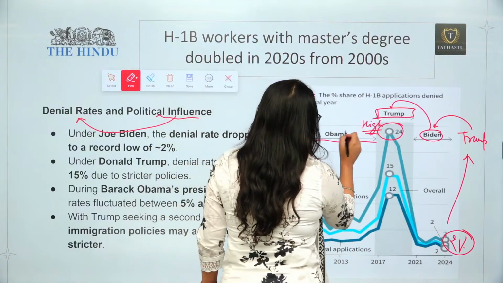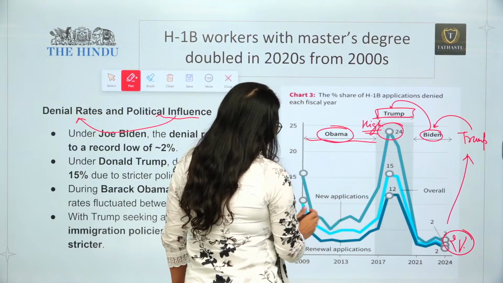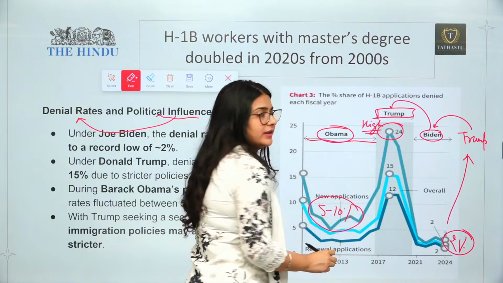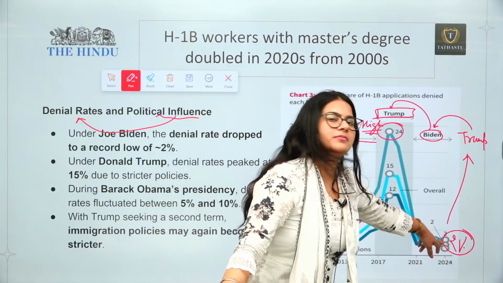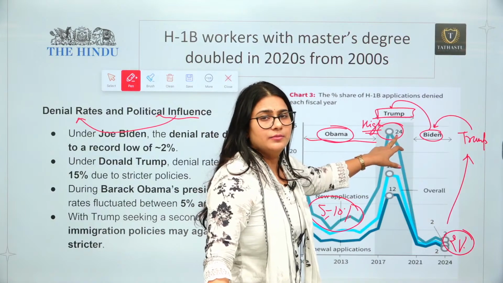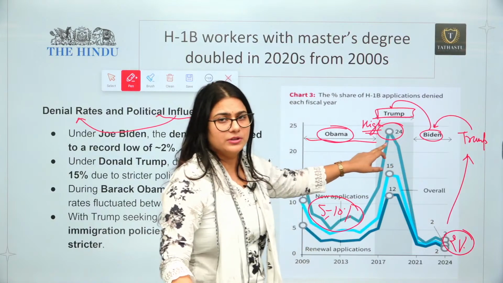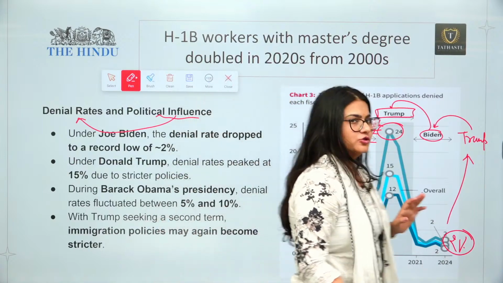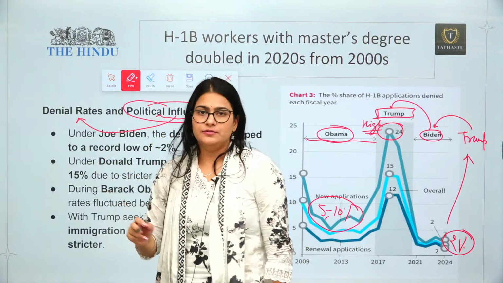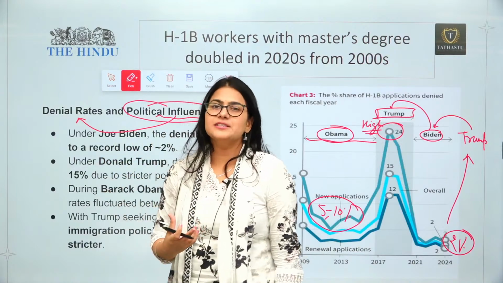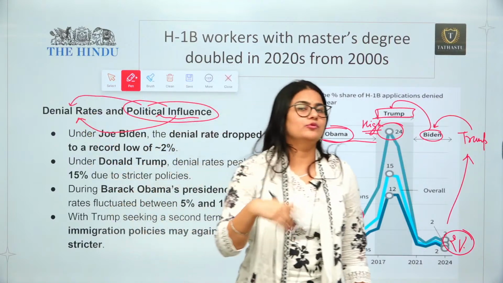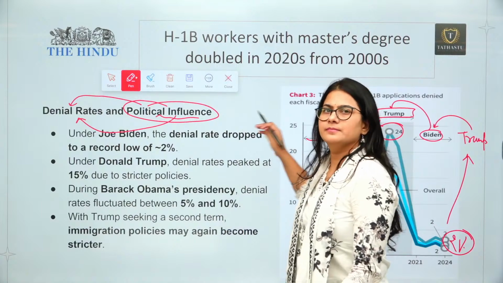During the time of Barack Obama, the denial rate was between 5 to 10%, which is okay, not as good as during Joe Biden's time, but not as problematic as during Donald Trump's. So this is how the ideology of the president of the USA impacts the denial and approval of H1B visas.